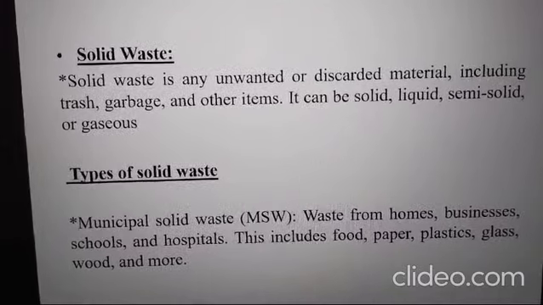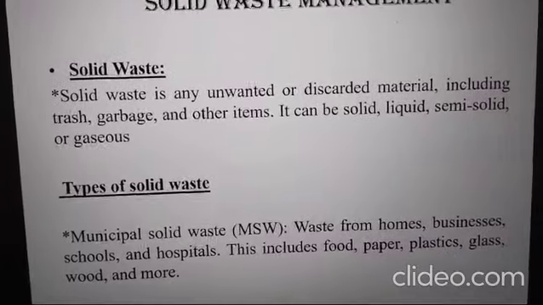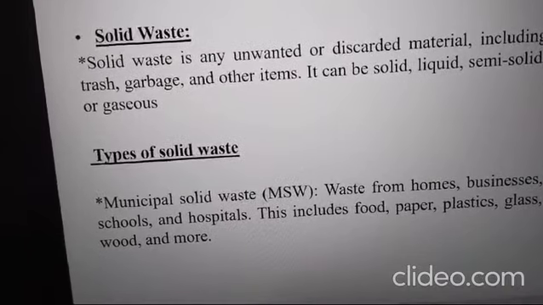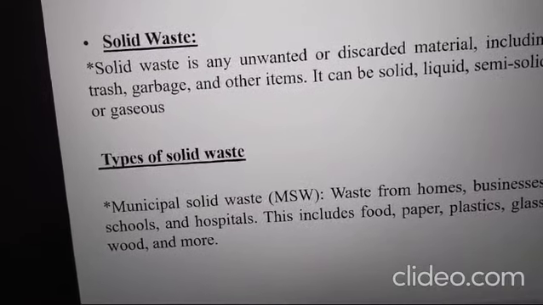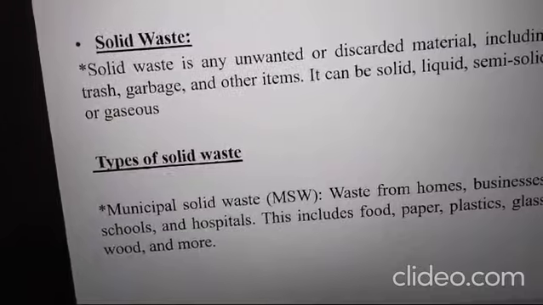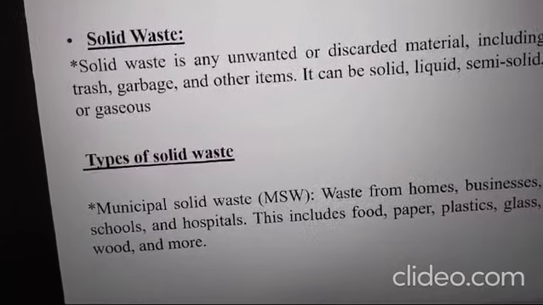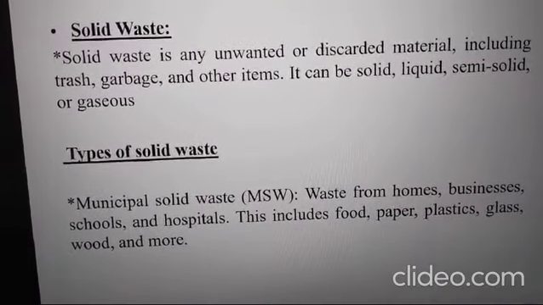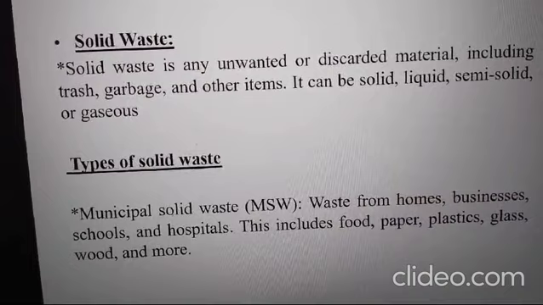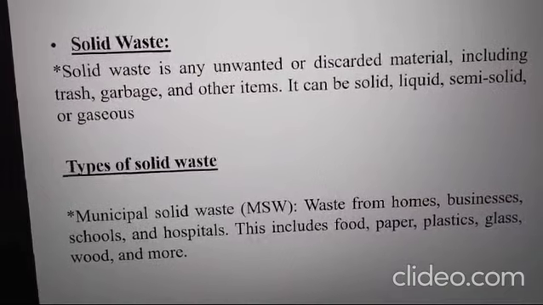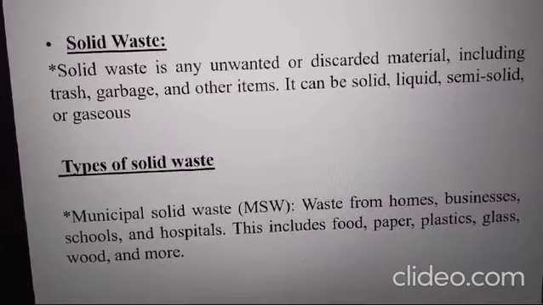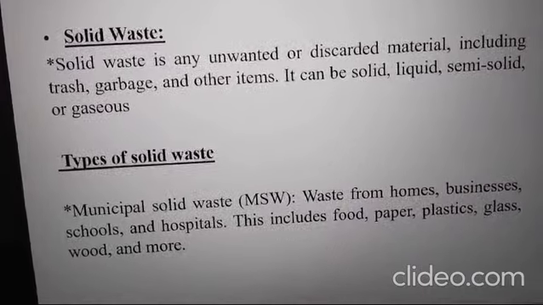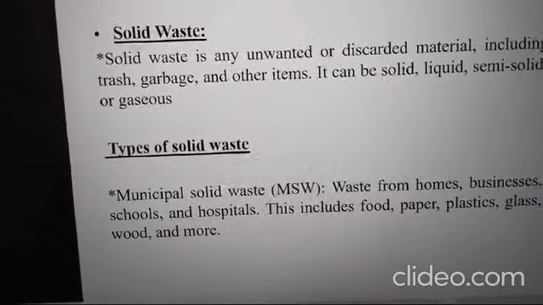So, solid waste. Solid waste is any unwanted or discarded material, including garbage, trash, papers and plastics, coming out from domestic, industrial and medical sources. Then, types of solid waste. One is municipal solid waste, the abbreviation is MSW. The waste which is coming out from homes, businesses, schools and hospitals is called municipal solid waste.